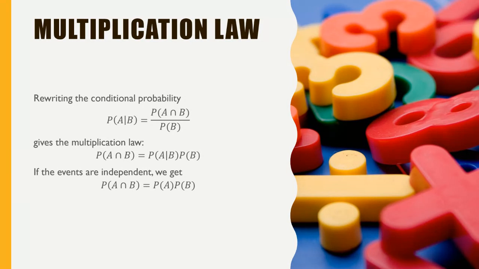Then what we are doing is trying to calculate the probability of A intersection B, in other words the probability of A and B happening at the same time, which is the probability of A when B is given multiplied by the probability of B, right? And if the events are independent, we already know the probability of A when B is given equals the probability of A. So we can write the probability of A intersection B equals the probability of A times the probability of B, right?